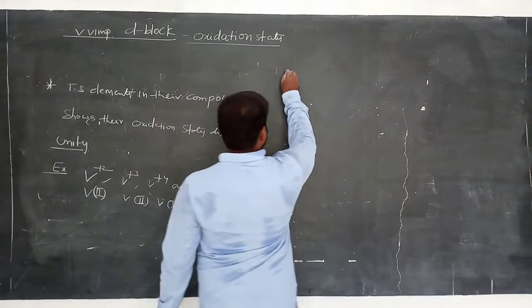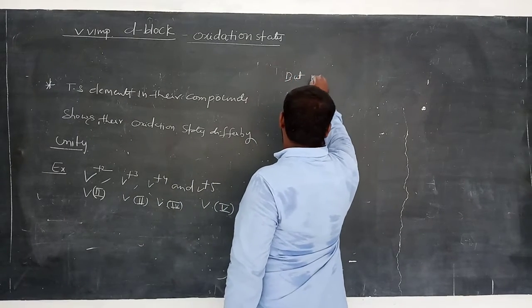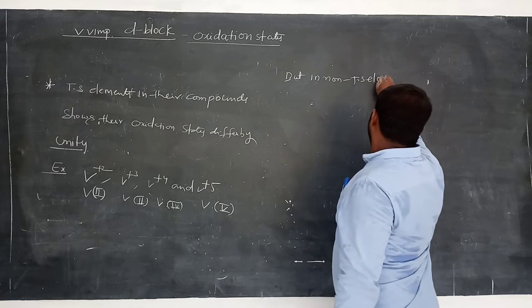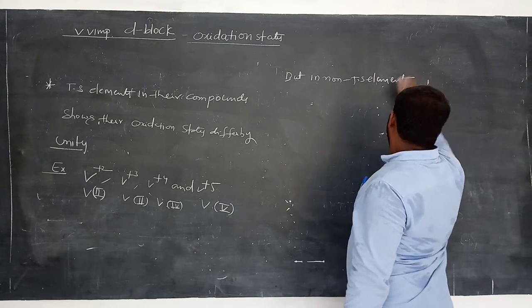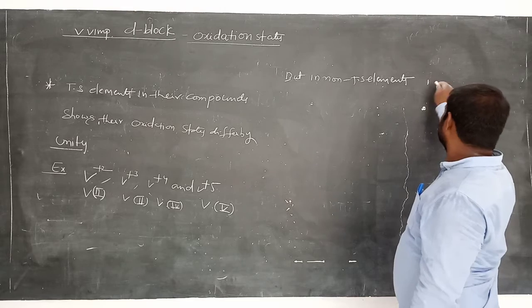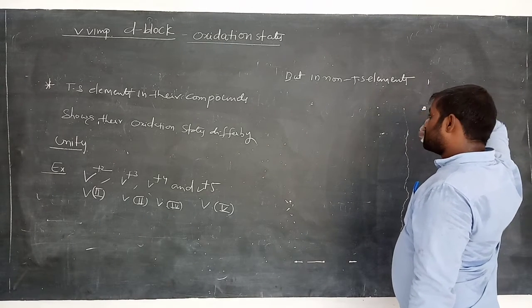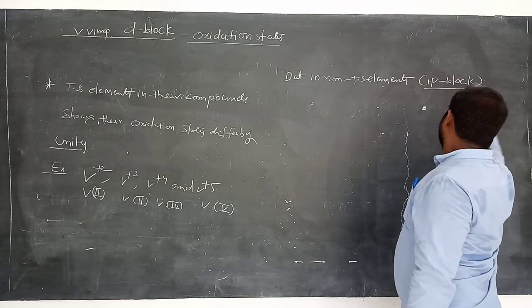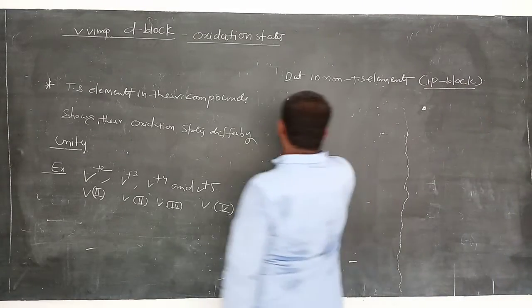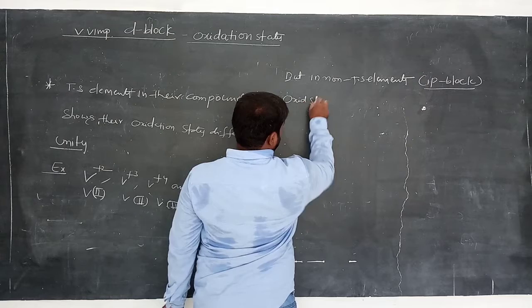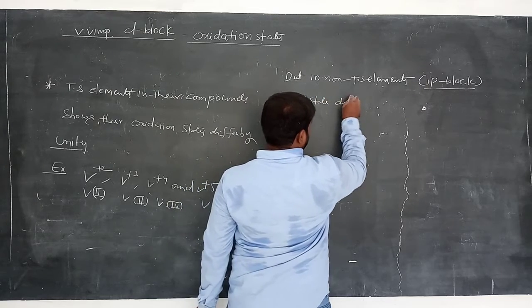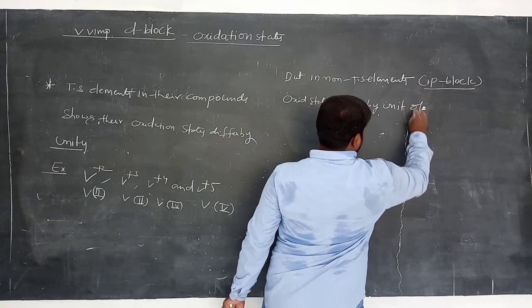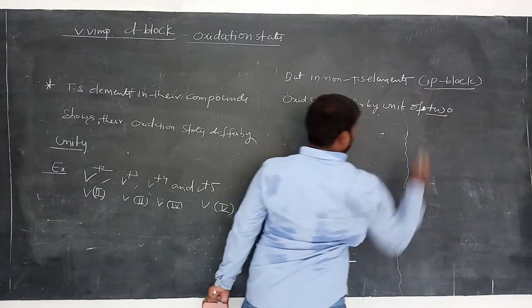But in non-transition elements, that is the p block, the oxidation states differ by a unit of 2.